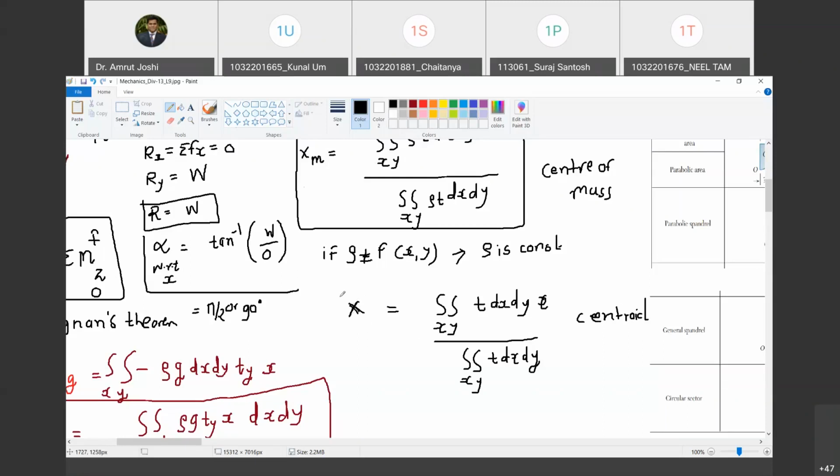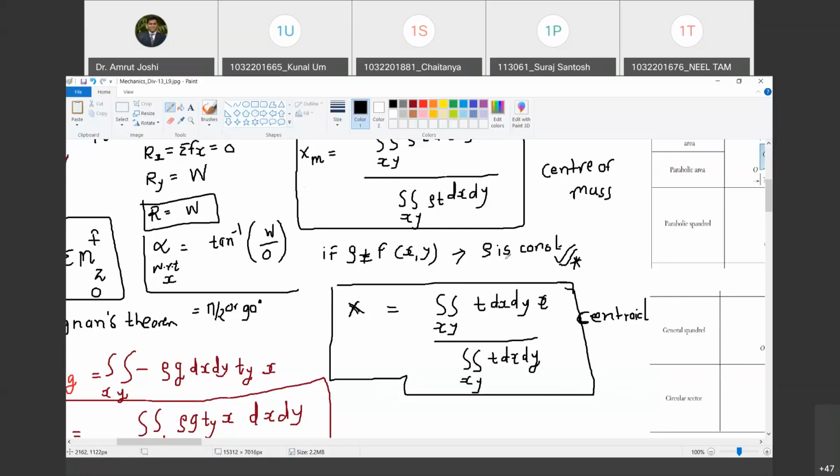Happy? Yes. Now tell me, when does a body have centroid and center of mass located at the same location? When this condition is met. Do you agree with me? Right. So if you have density to be constant, g may not be constant. g has nothing to do with what I am saying.